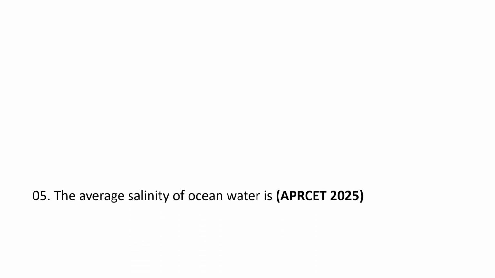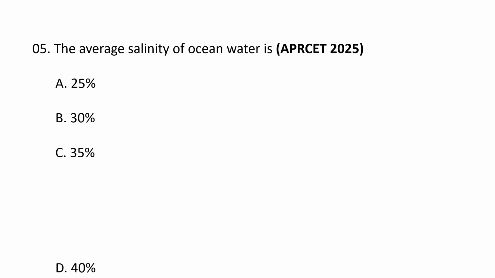Next question. The average salinity of ocean water is A. 25%, B. 30%, C. 35%, and D. 40%. The correct option goes as C. 35%. The average salinity of ocean water is indeed around 35 parts per thousand, meaning there are about 35 grams of salt in every 1000 grams of seawater, though it varies regionally from about 33 parts per thousand to 38 parts per thousand due to factors like evaporation and river input. So the average salinity of ocean water is 35. C is the correct option.